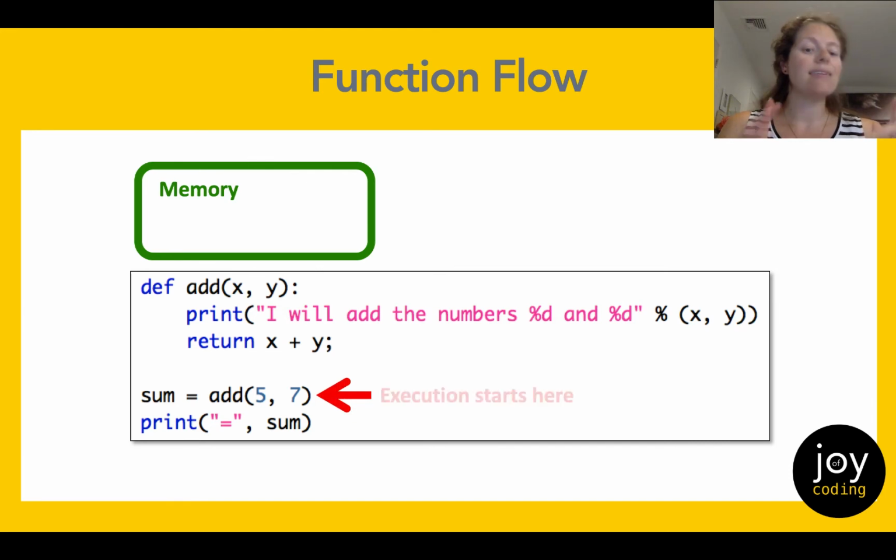If you said the add line where sum equals add 5, 7, then you are correct. While the function definition happens earlier in the program, from a user's perspective, you could put 100 function definitions in your program, but if you never call them, it's like they don't exist. So our execution from the user's perspective actually begins below all the function definitions, where the functions are actually called. So let's look at how our execution flows through the program.